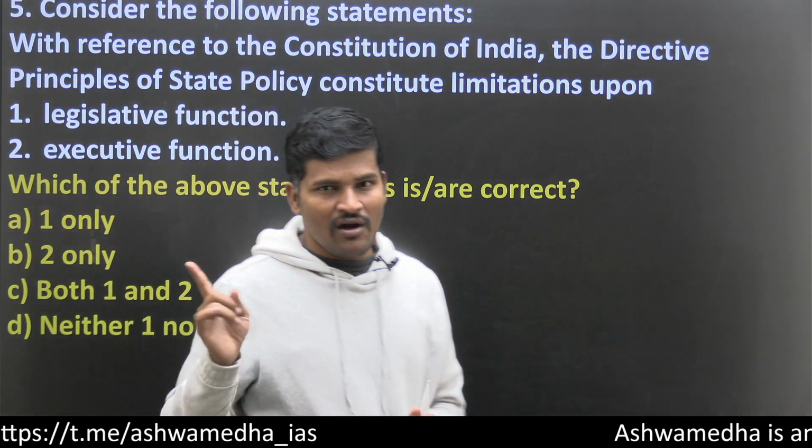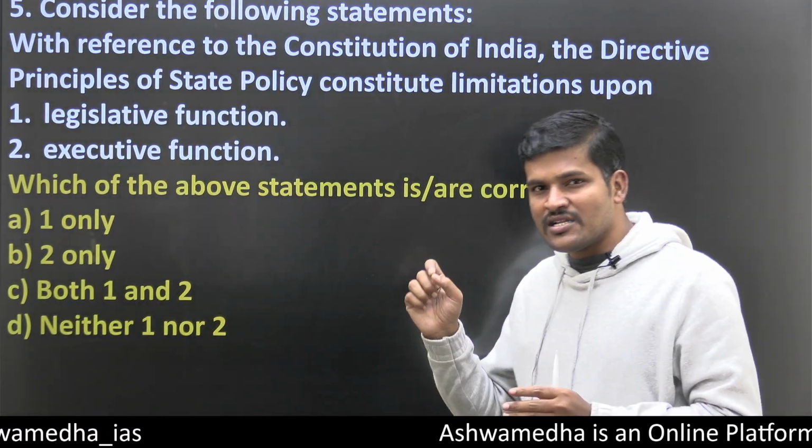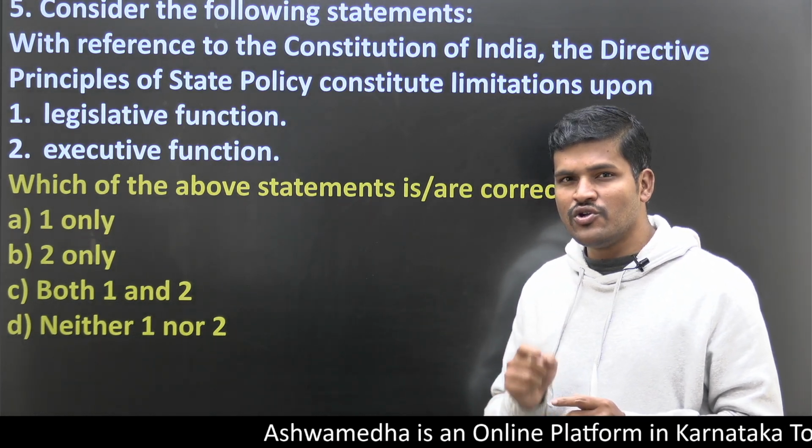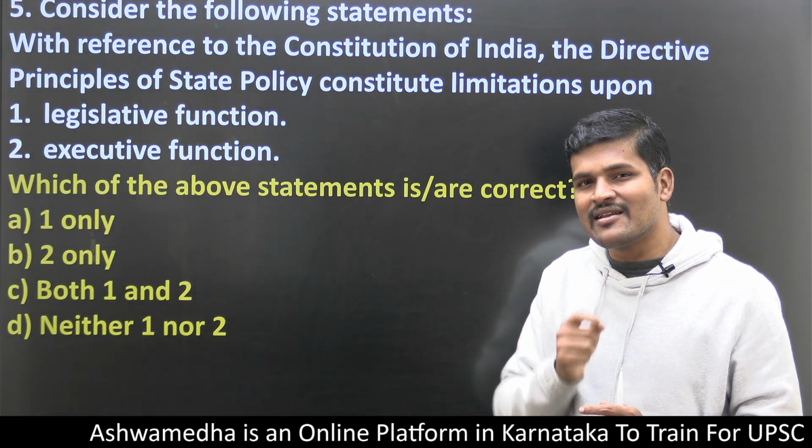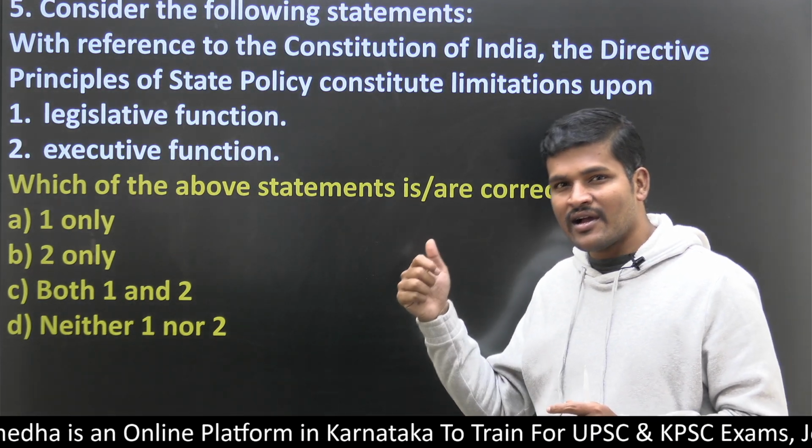Fine, so the answer here is D. Before you put answer D, you should check whether each statement is correct or wrong.